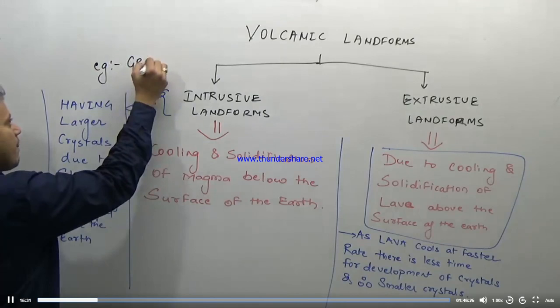So with this, we will go to the next topic, that is, what are the different kinds of intrusive landforms. The question will be: describe the landforms made by a volcano. You have to mention both, but you have to be very quick while discussing this. Introduction, that is intrusive landforms, extrusive landforms. Then after that, what are the different types of intrusive landforms, what are the different types of extrusive landforms.